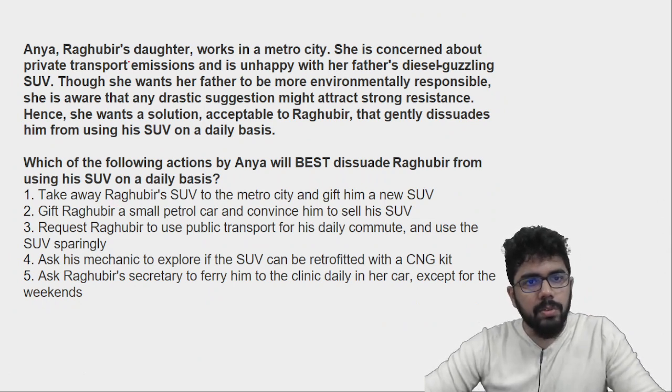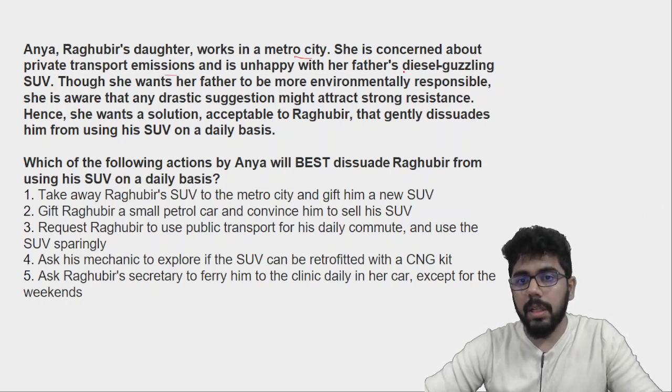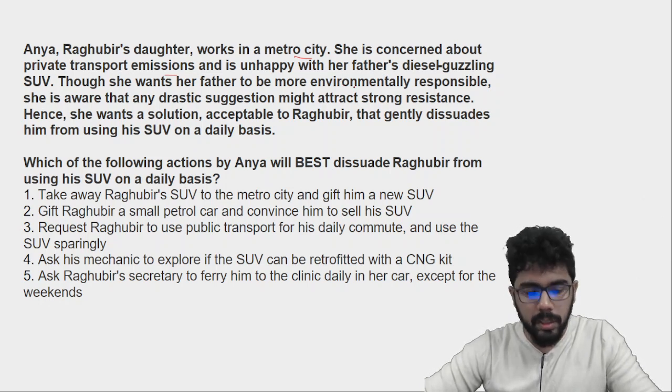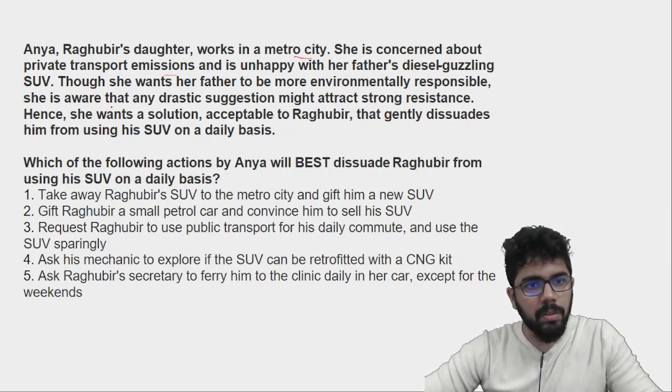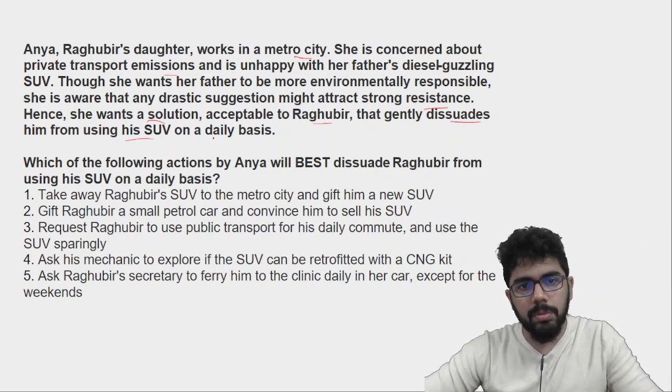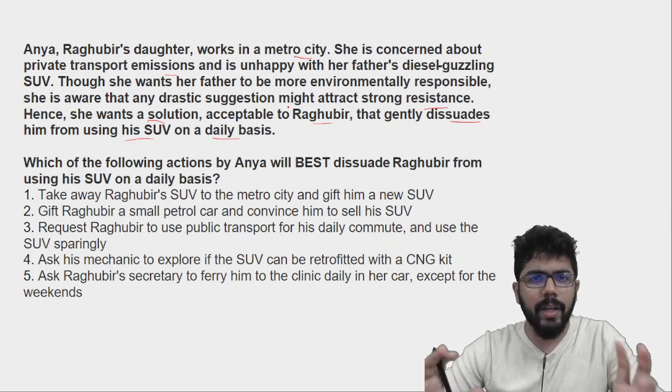Now, Anya, Raghuvir's daughter, works in a metro city. She is concerned about private transport emissions and is unhappy with her father's diesel guzzling SUV. Though she wants her father to be more environmentally responsible, she is aware that any drastic suggestion might attract strong resistance. Hence, she wants a solution acceptable to Raghuvir that gently dissuades, means negatively persuades him from using his SUV on a daily basis. So she is quite sensitive about this.